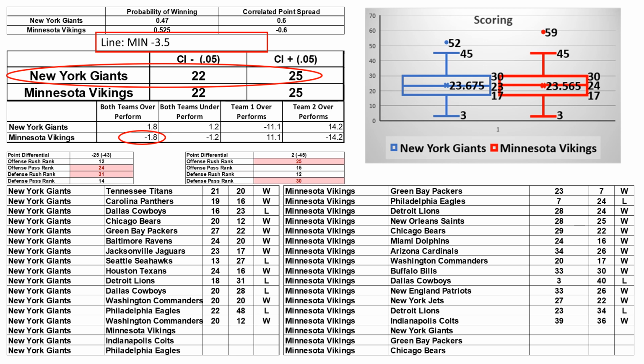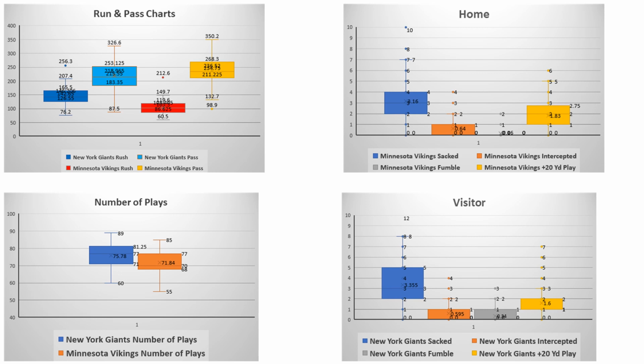3.5 points when I'm not sure Minnesota won that last game. They came out really flat. Look at a team like that and go, sure, you're going to win by 3.5 points. When I go to the run pass charts, Minnesota has a hard time. Both teams have a hard time protecting their quarterback. New York has some explosive capability, but neither one of them really has the highly explosive capability that you see with something like Buffalo or Kansas City. So it should be a close game, and with that, I'm going to take the underdog.